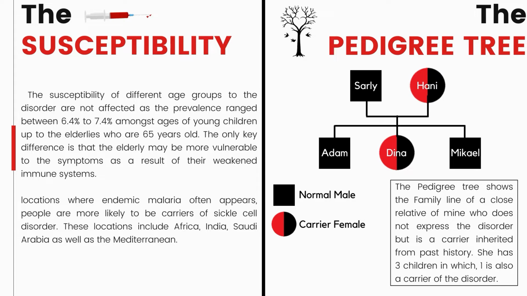And from here, the pedigree tree shows how the genetic disorder will be passed on from parents to offsprings, where females would need 2 copies of the genes for it to be expressed, and males will only need 1 copy of the gene for it to be expressed.